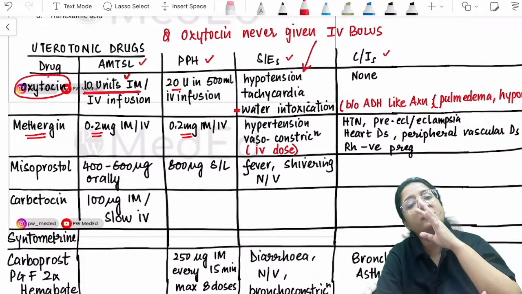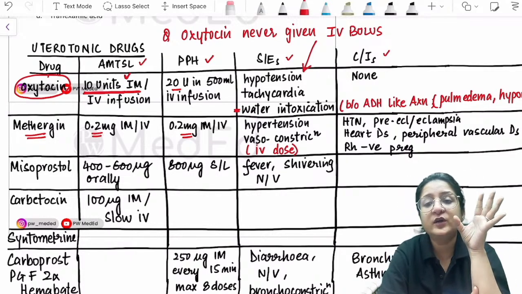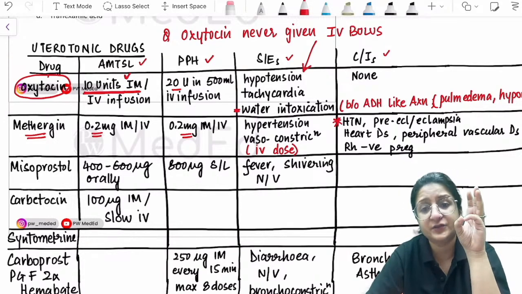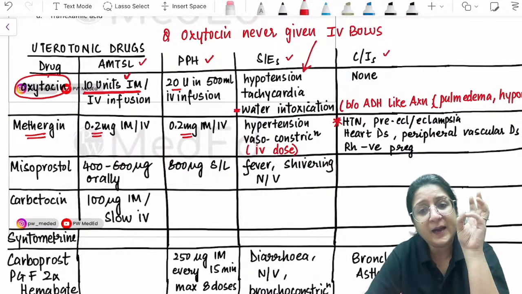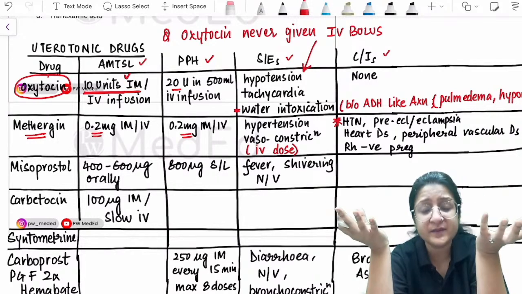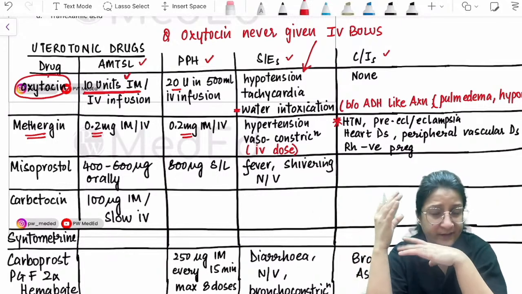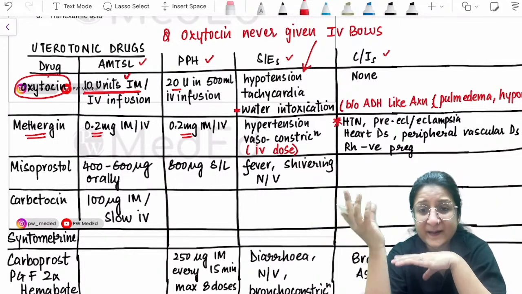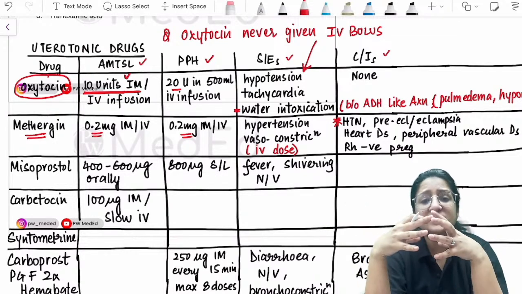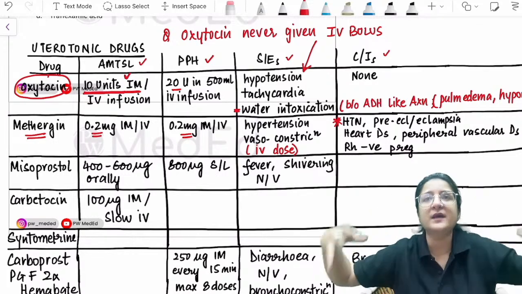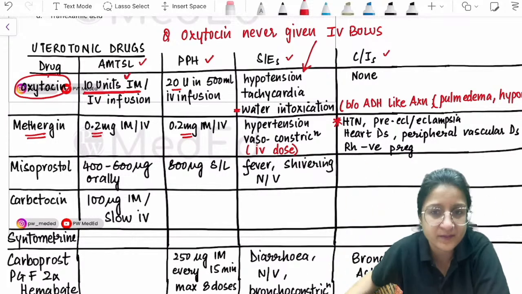Always rule out the contraindications before methergin, which you have to remember, very important. Hypertension, because it causes hypertension as a side effect, so you can't use it in hypertensive disorders, whether chronic hypertension, preeclampsia, eclampsia, or heart disease. If a woman with heart disease develops sudden hypertension, heart failure can be precipitated.